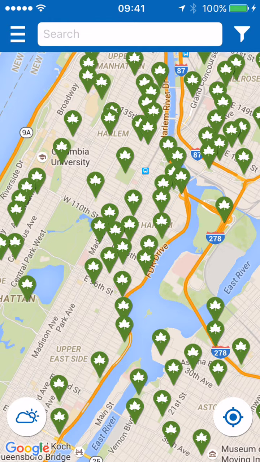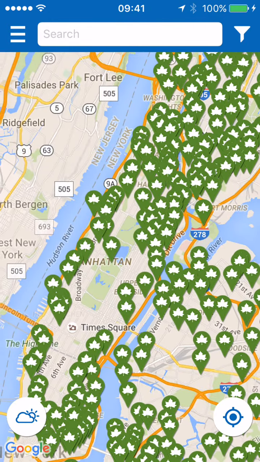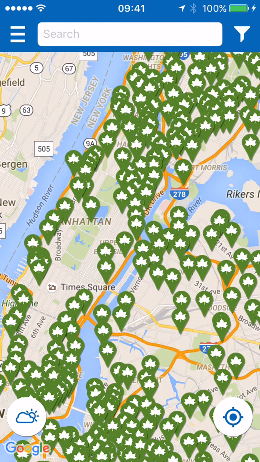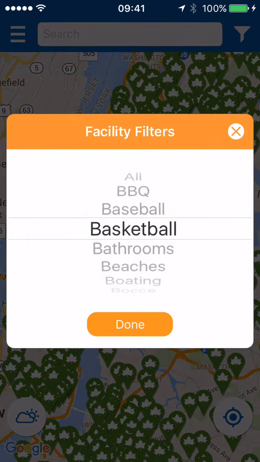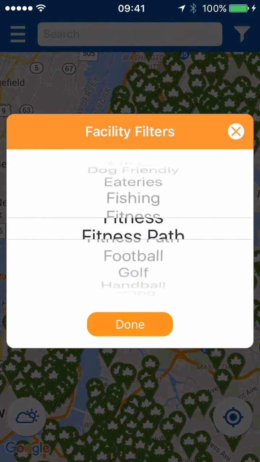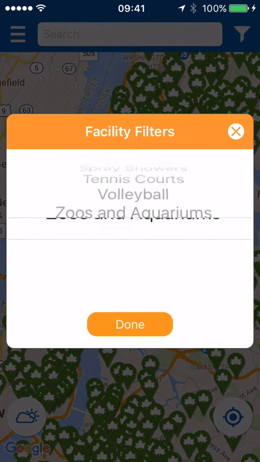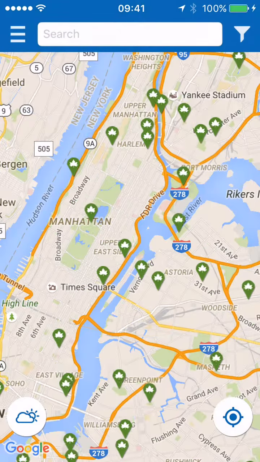The user can also find a park based on the specific facility they are looking for. If the user wants to find parks that have basketball courts, here's how it's done. If the users are only interested in tennis, here's how you find the tennis courts.